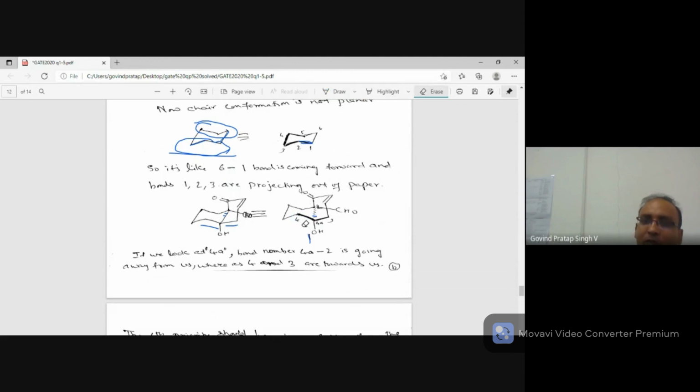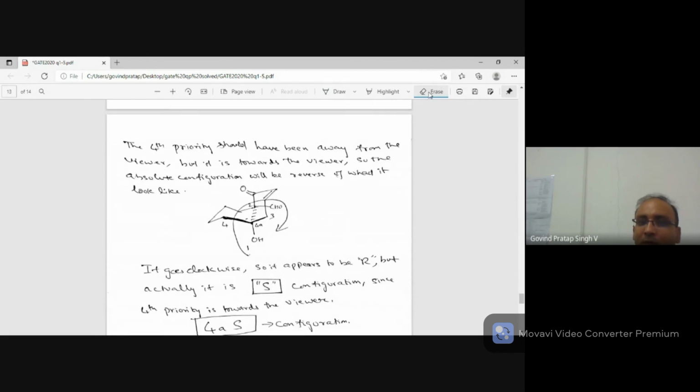You just find out whether it is going clockwise or anti-clockwise. Whatever you're getting, you write the opposite of it. So now if you look at it, you have to look only at 1, 2, and 3, not at fourth. Fourth just has to be away from the viewer. Now it is towards the viewer, so we don't bother. Now it is 1, 2, and 3. So it's going like this, 1, 2, and 3. So you know, a clock moves like this.